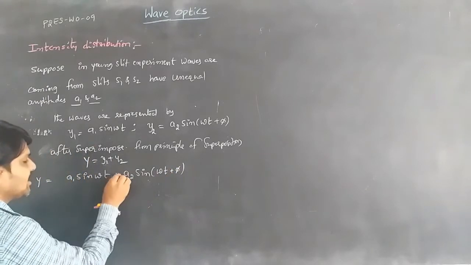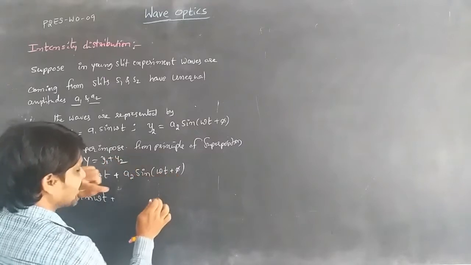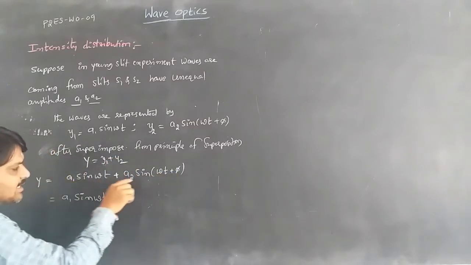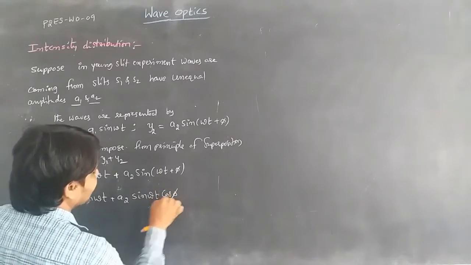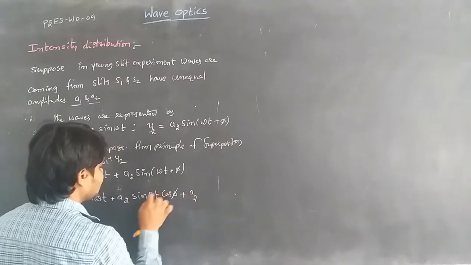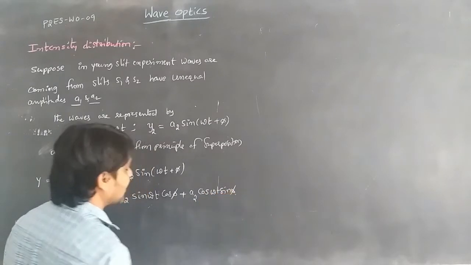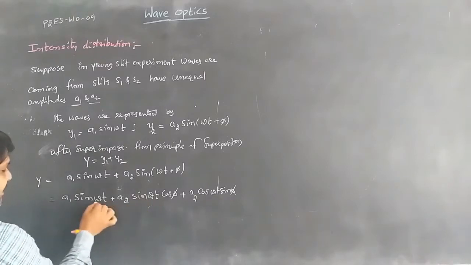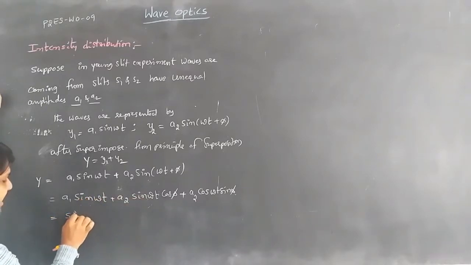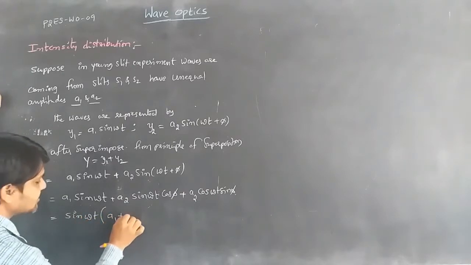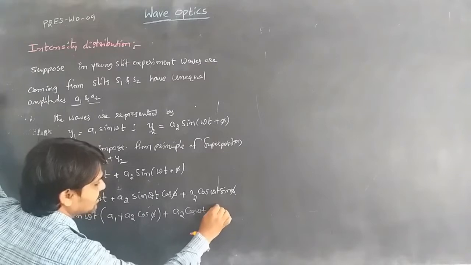Using the formula sin(a + b) = sin a cos b + cos a sin b, we get y = A1 sin omega t + A2 sin omega t cos pi + A2 cos omega t sin pi.